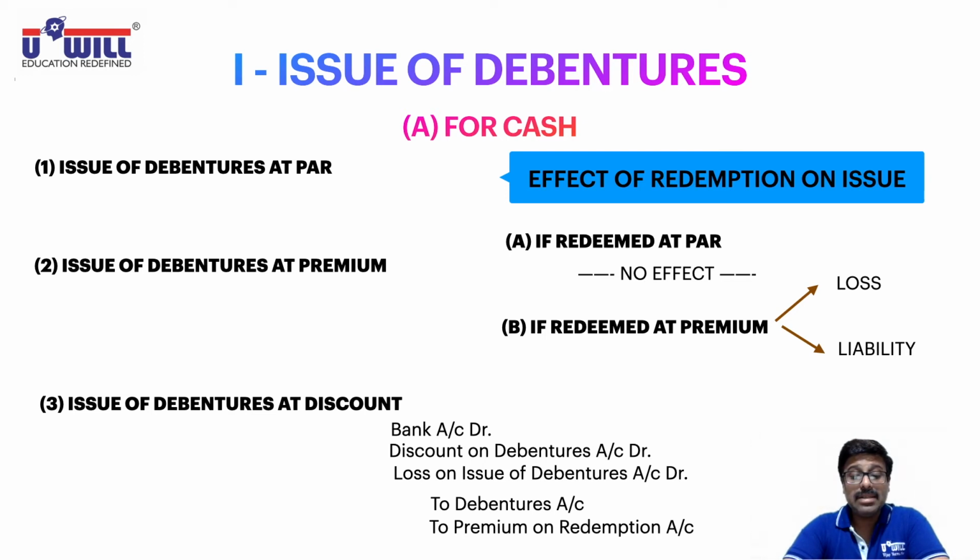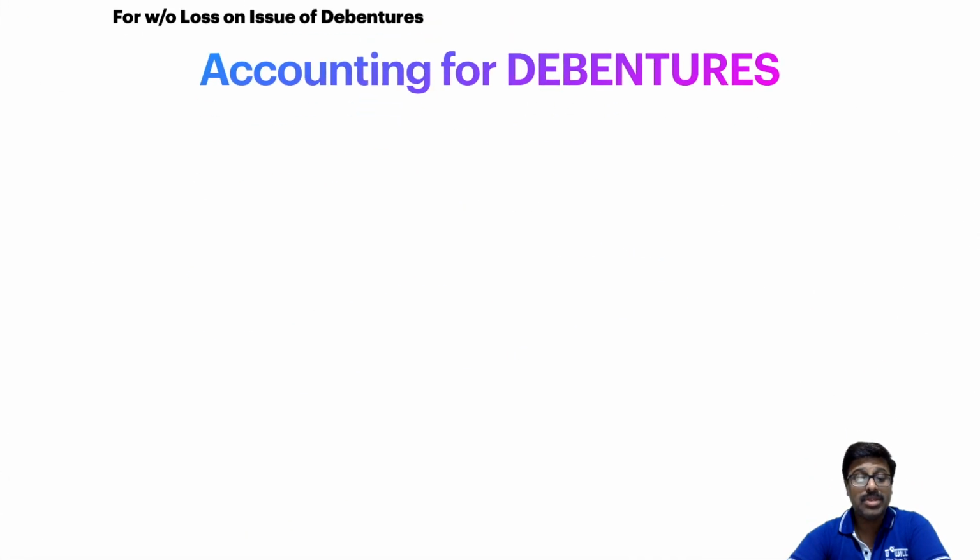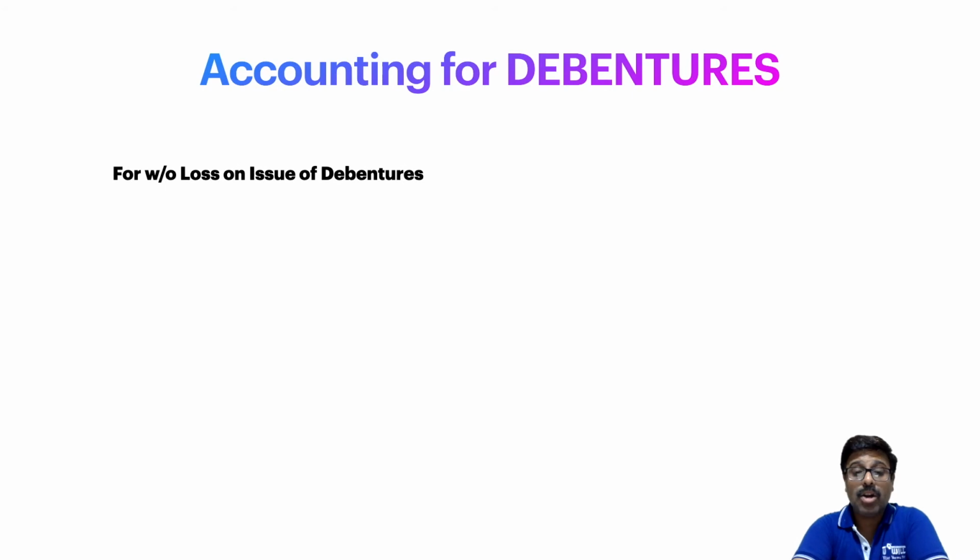Now, what is this loss on issue to premium on redemption to be done further? So one more entry we will pass, all of you write down in your notebook: writing off of premium on redemption or loss on issue. So let us understand the entry for writing off the loss on issue of debentures account. All of you write the heading in your notebooks for writing off loss on issue of debentures.